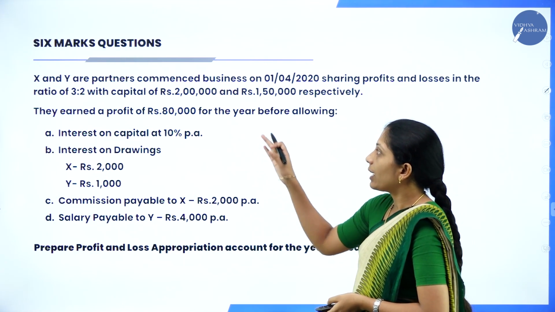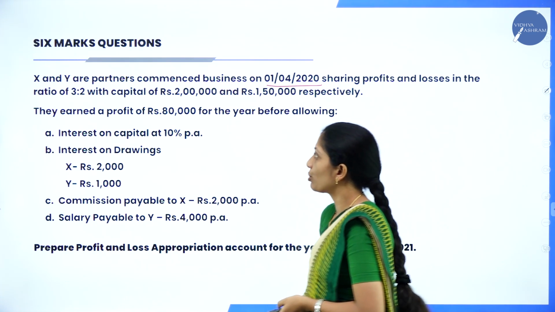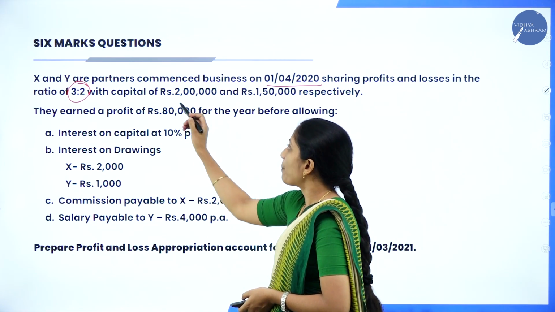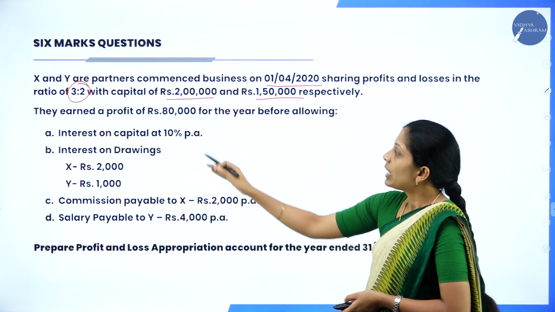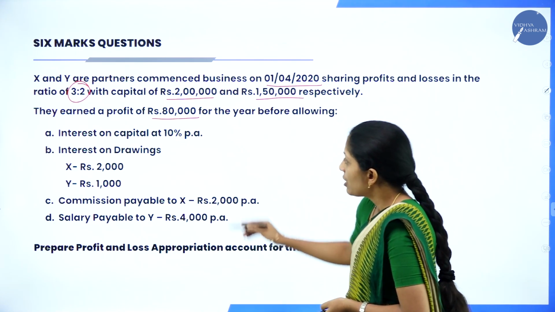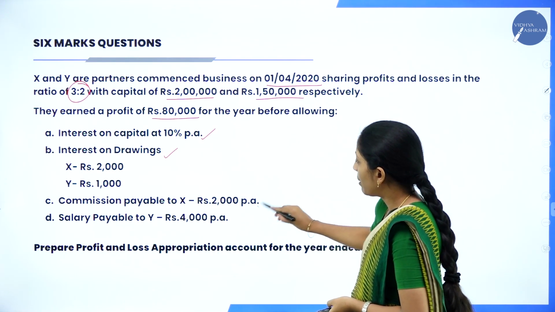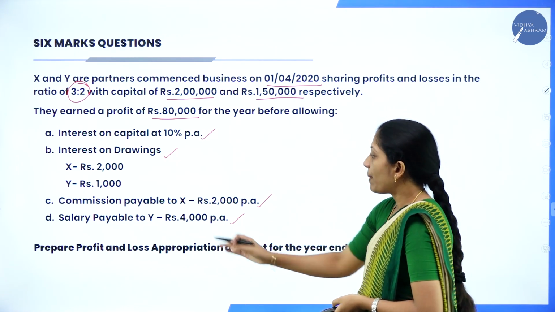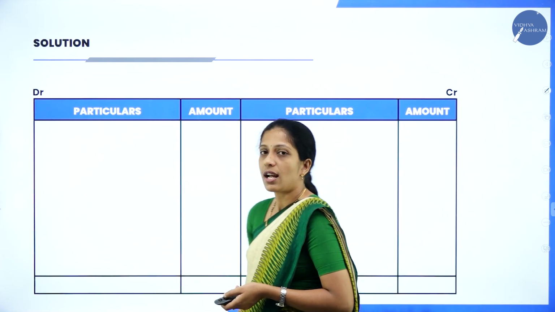Yes. So, X and Y are partners, commenced business on 1/4/2020, sharing profit and loss in the ratio of 3:2. This ratio is important because we have to distribute the profit at the end. Capital is also required because we want to calculate interest on capital. Then they earned a profit of rupees 80,000 before allowing interest on capital, interest on drawings we have to take in the credit side, commission payable to X, salary payable to Y. They have not given the drawings, so no need to bother. Prepare profit and loss appropriation account for the year ended 31/3/2021. So, we shall start the solution.